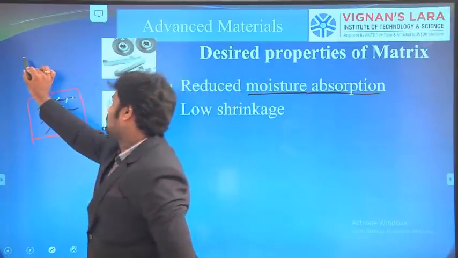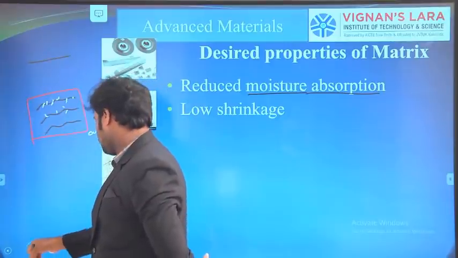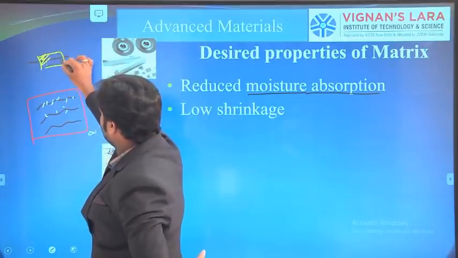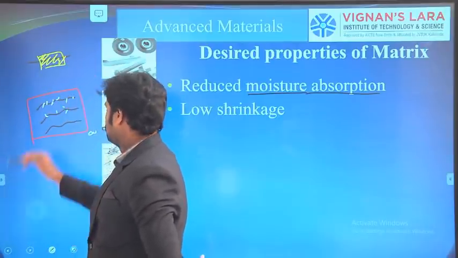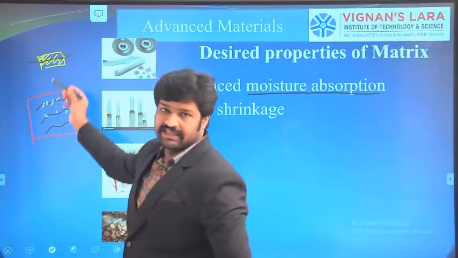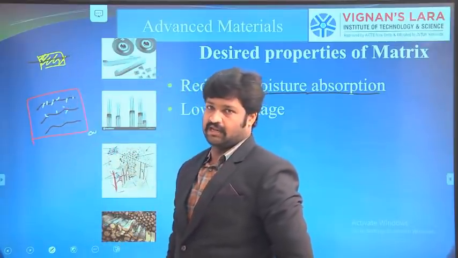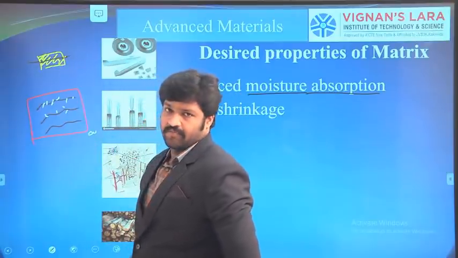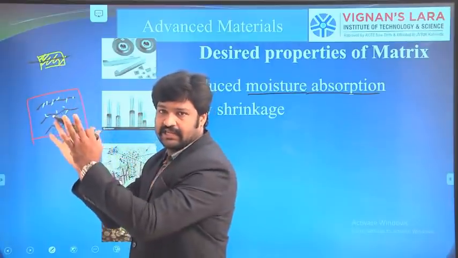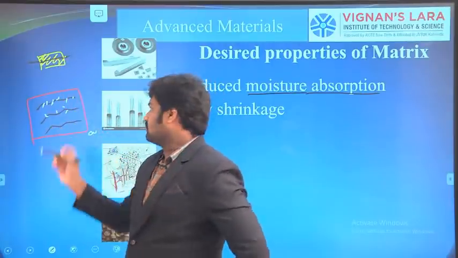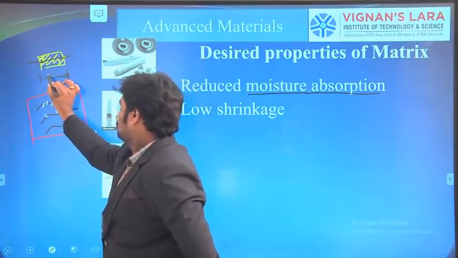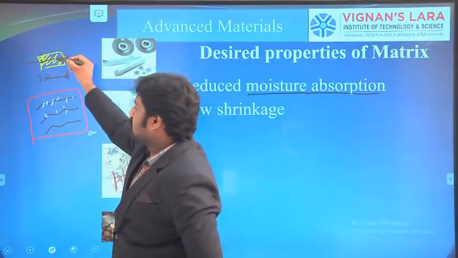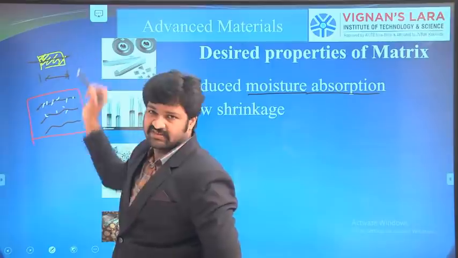Here the reinforcement is surrounded by matrix material. The black one is the reinforcement and the yellow one is the matrix material, just assume that. If the matrix material is shrinking, it means it is reducing its size, so the dimension is reducing, and that leads to some amount of stress on these fibers.